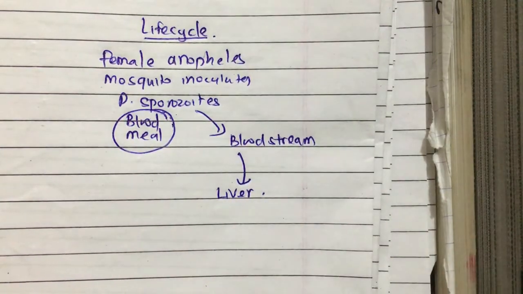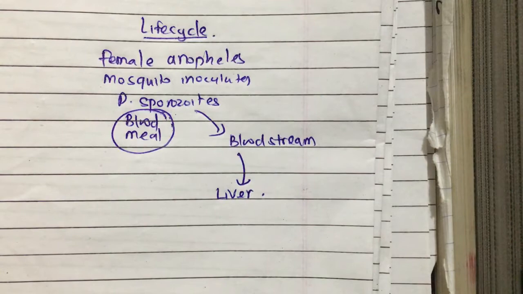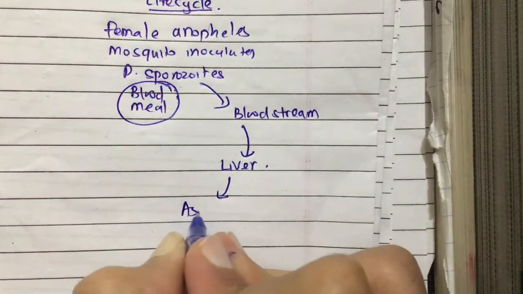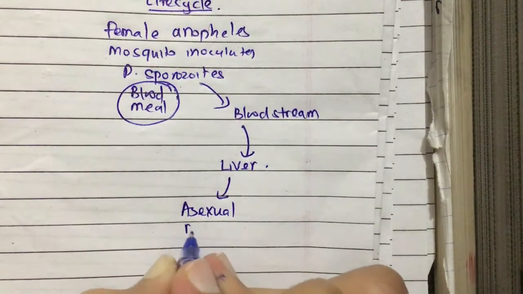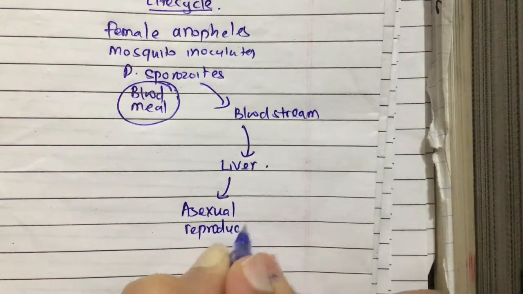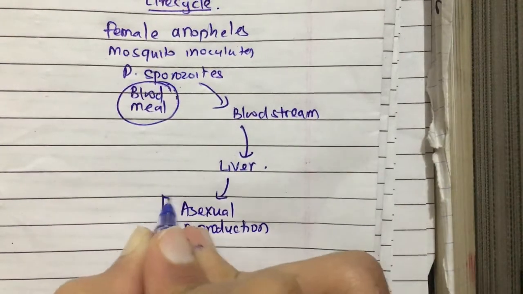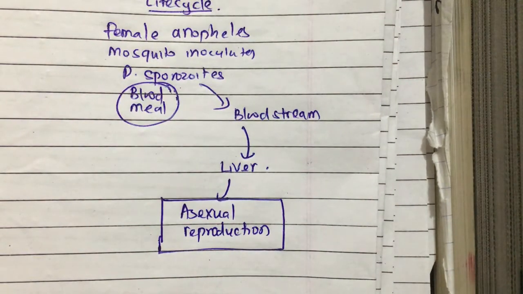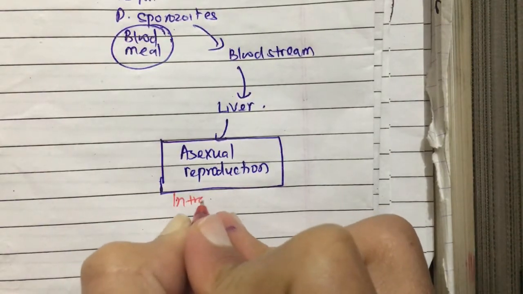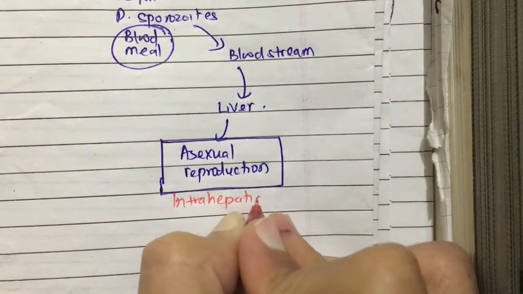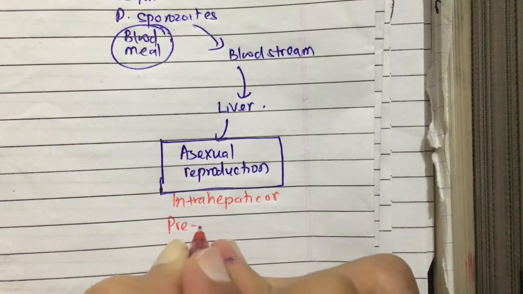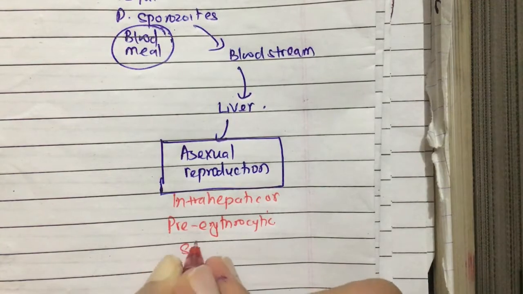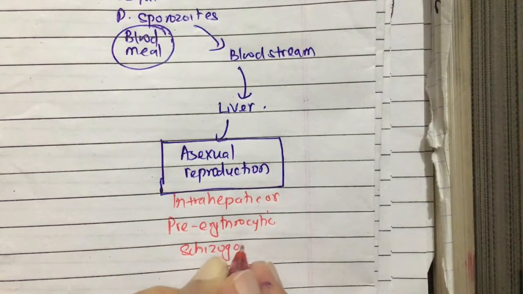In the liver these sporozoites undergo asexual reproduction and multiply inside the liver cells. This process is known as intrahepatic or pre-erythrocytic schizogony.